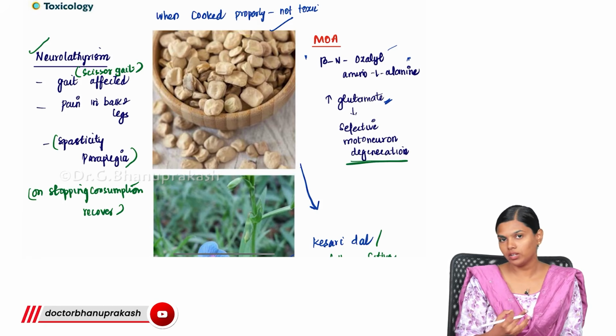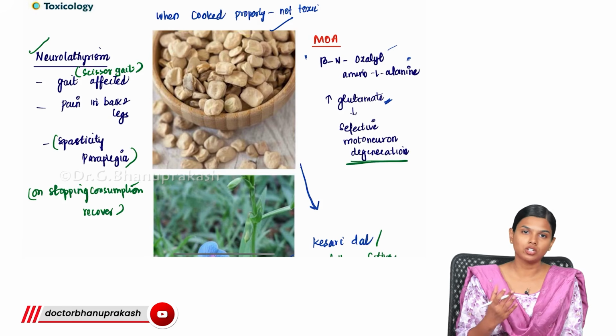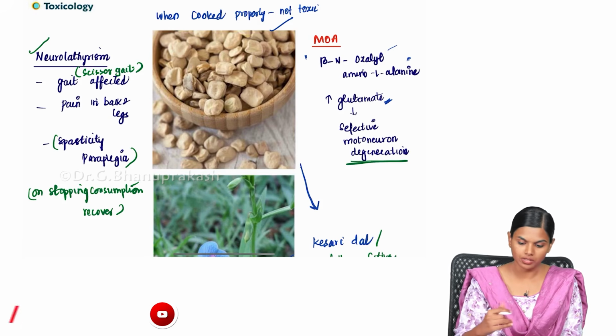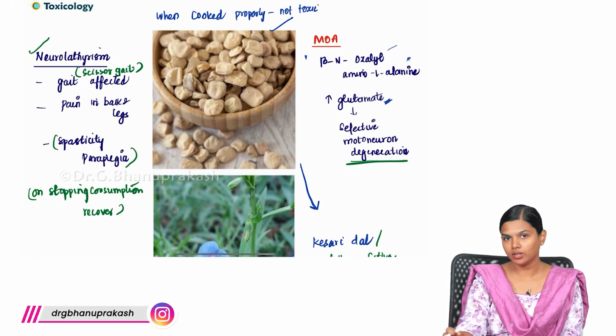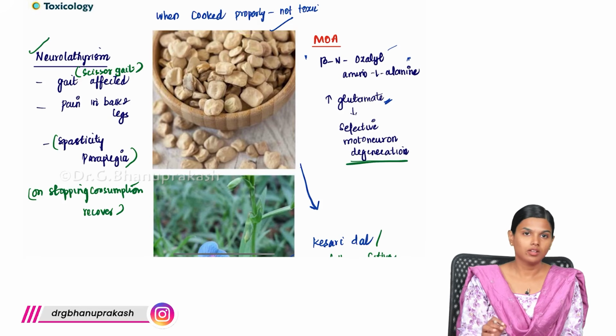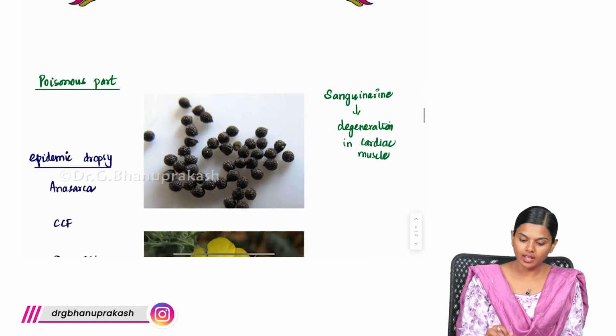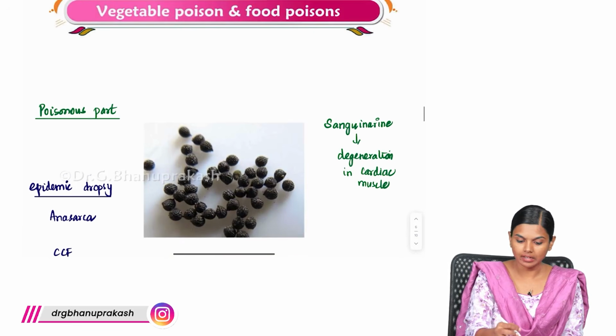And when cooked properly, you will not get any symptoms. Only when it is uncooked or partially cooked will you get all the symptoms. And it is mainly because of this component, beta-N-oxalyl amino L-alanine. This is the component that leads to neurolathyrism. Next, one of the important food poisons is an adulterant.